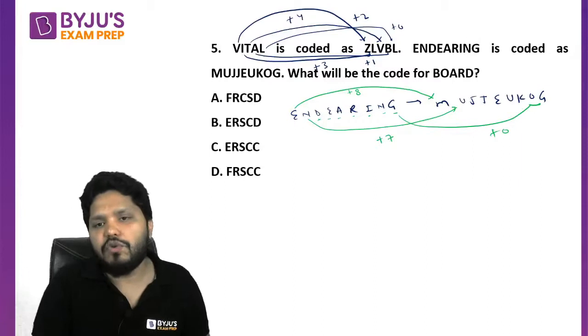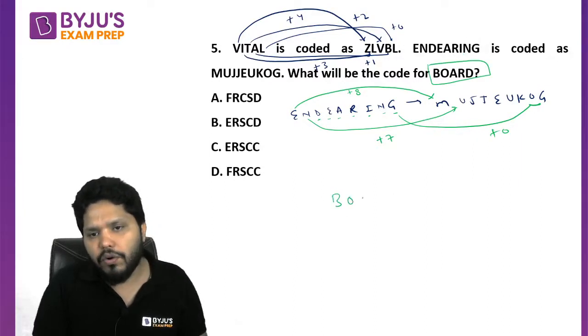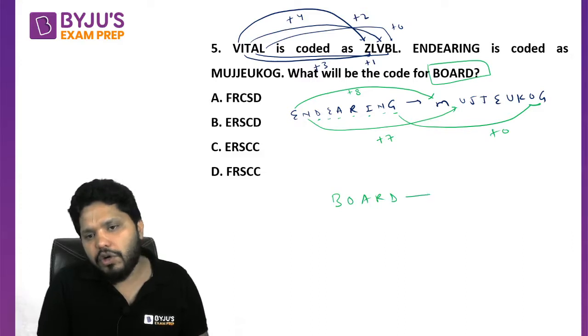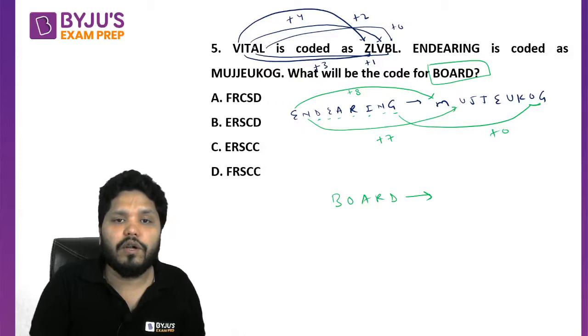The same logic has to be in board also. Correct? So for board, B-O-A-R-D, the same logic must be there. How many letters are there? In this, how many letters were there? 1, 2, 3, 4, 5.